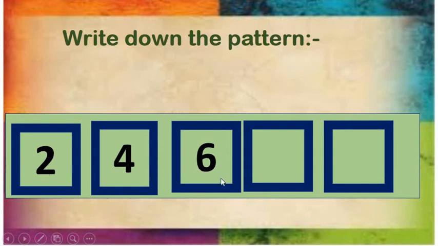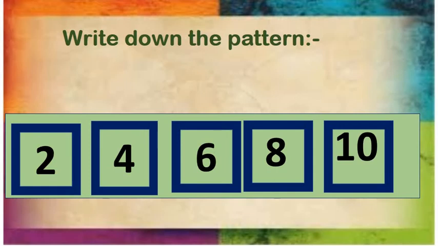What does this tell? This tells that here we have to jump by 2 numbers. After 2 there comes 4. Then 6. And if we want to complete this pattern, here there comes number 8 and 10. 2, 4, 6, 8 and 10.